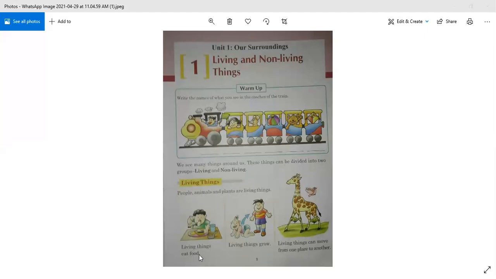Living things eat food. You can see the boy here. The boy is eating food. So all living things eat food, they consume food. Living things grow. You can see that a baby grows into a boy. So the baby is a living thing and the boy is also a living thing. The baby can grow into a big boy or even a big man afterwards. Living things can move from one place to another. You can see all the animals, birds, human beings, they all can move from one place to another place. So these are the living things which can move from one place to another place.